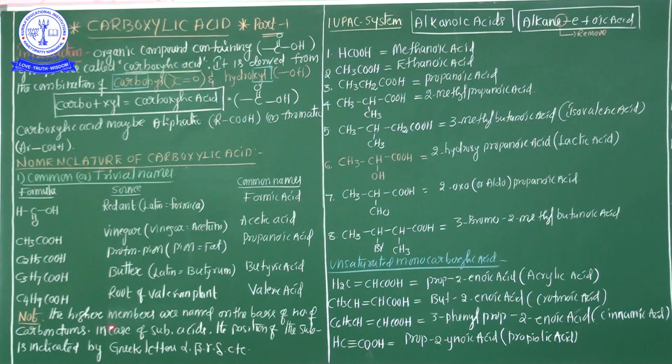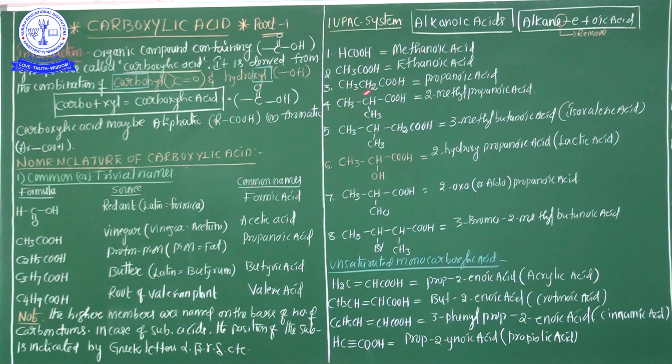In case of higher members, or in case of substituents on the acid, the carbon positions are indicated by the Greek letters alpha, beta, gamma, delta, etc. These are the common system.